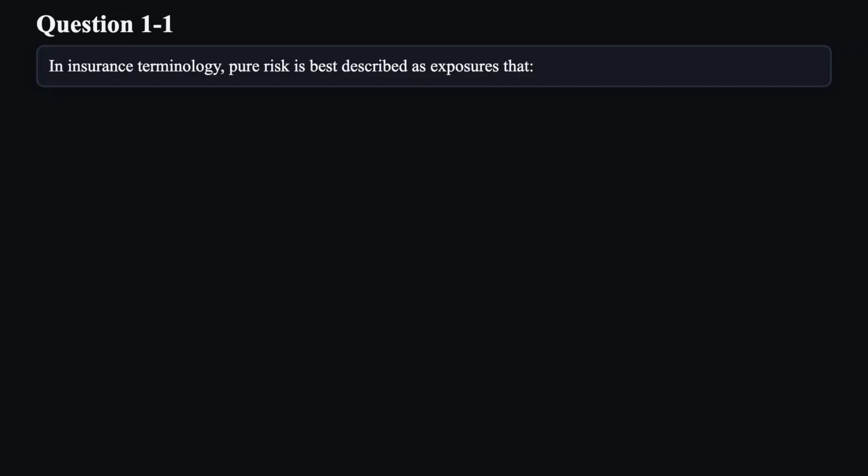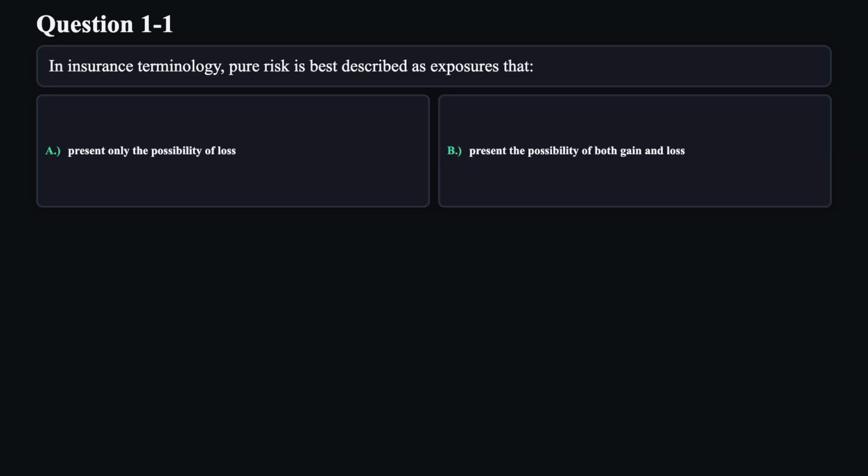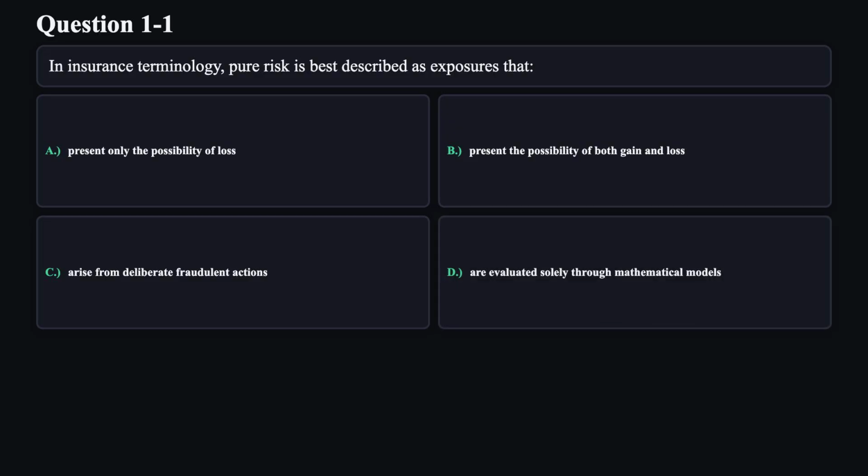Let's get started. Question 1. In insurance terminology, pure risk is best described as exposures that A. Present only the possibility of loss. B. Present the possibility of both gain and loss. C. Arise from deliberate fraudulent actions. D. Are evaluated solely through mathematical models.